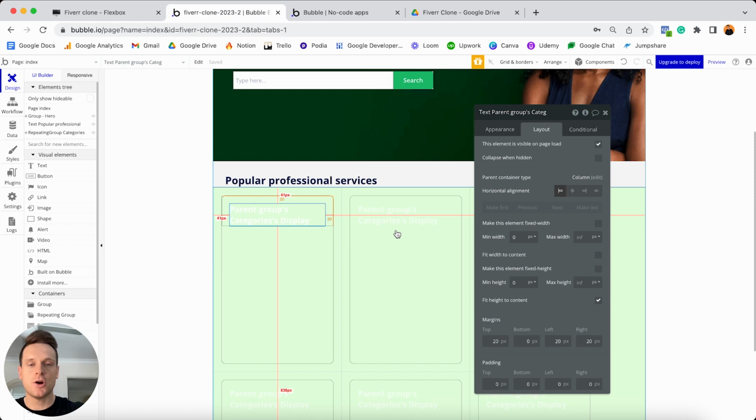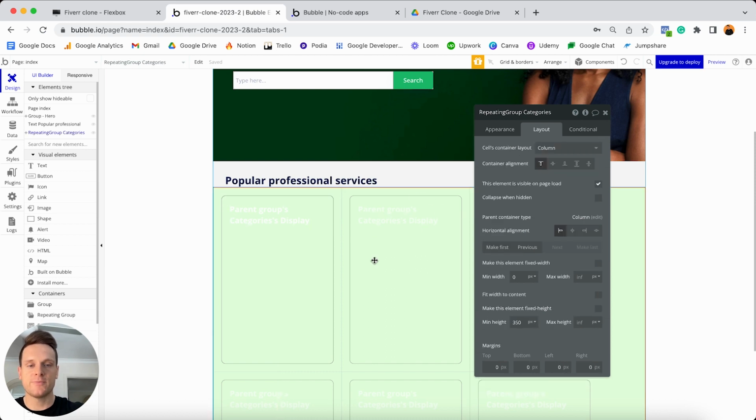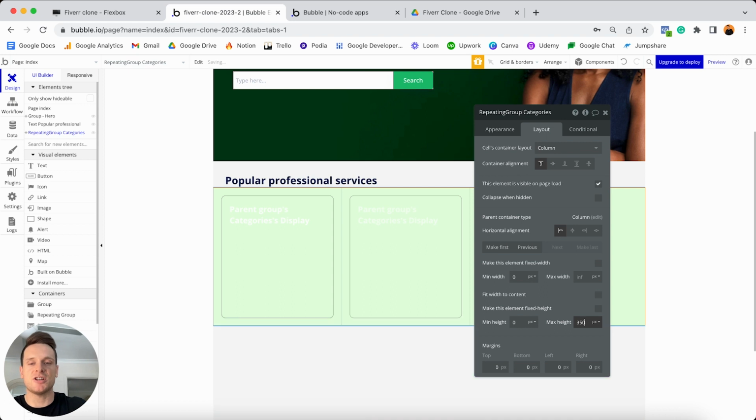I'm going to select the overall repeating group itself. So this is my green element. And instead of having a minimum height of 350 pixels, I'm going to delete that. And I'm going to set the maximum height to actually be 350 pixels, which just means that the overall height of this repeating group is not allowed to be any larger than 350 pixels, which is this exact size here.